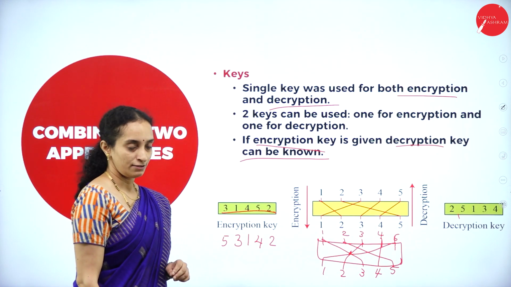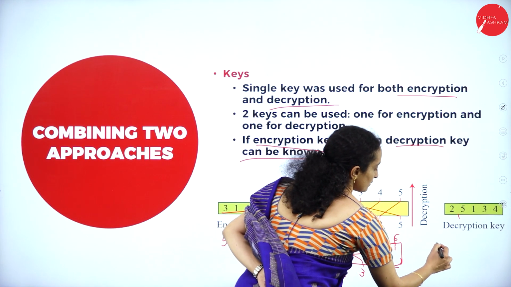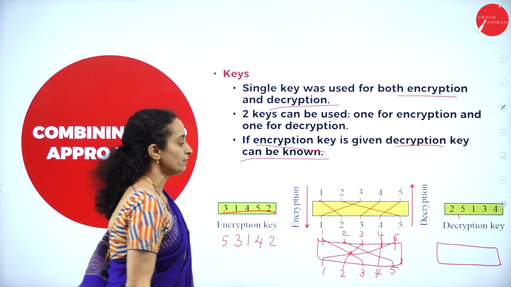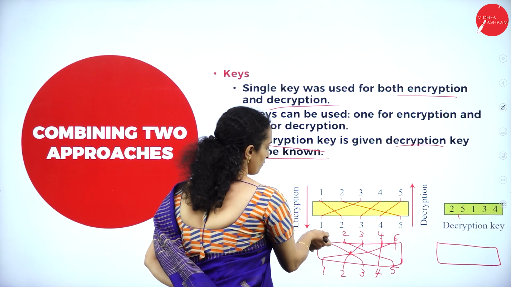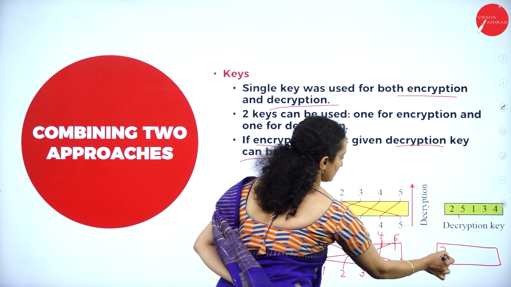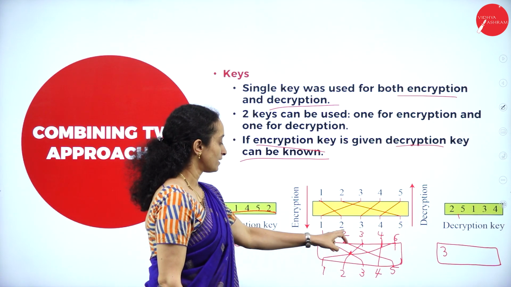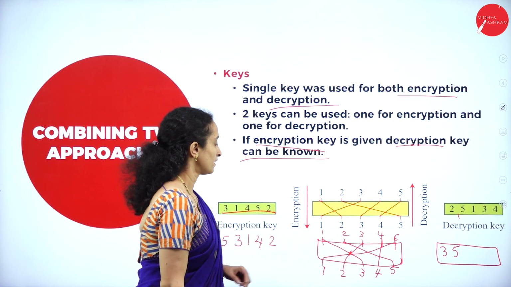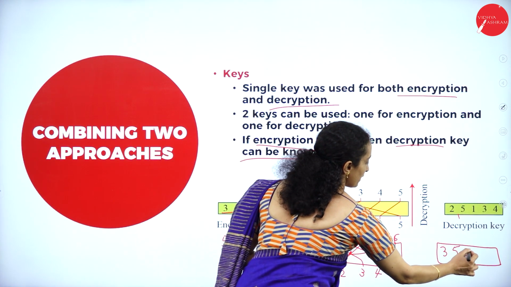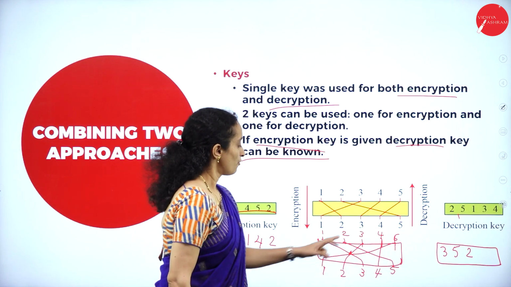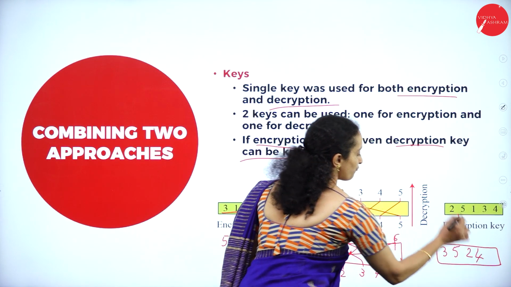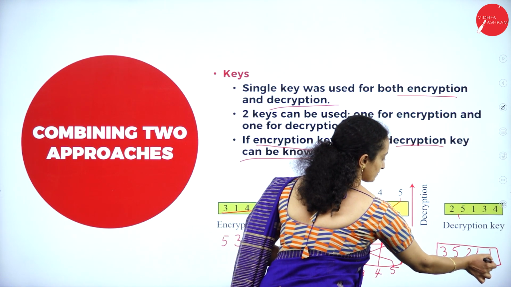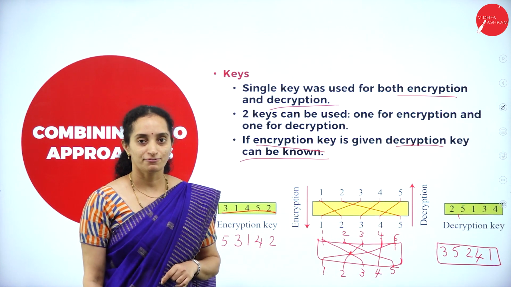If you check for the decryption key, now if you look at this, first column will be replaced by third, second column will be replaced by fifth column, third column will be replaced by second column, fourth column will be replaced by fourth one only, whereas fifth column will be replaced by the text in the first column.